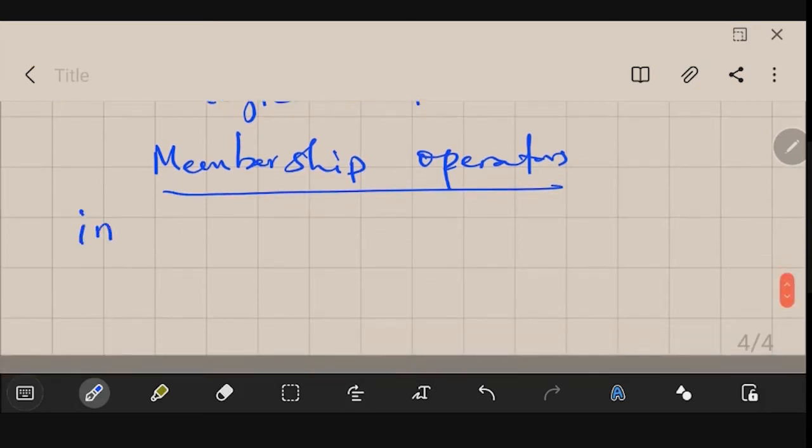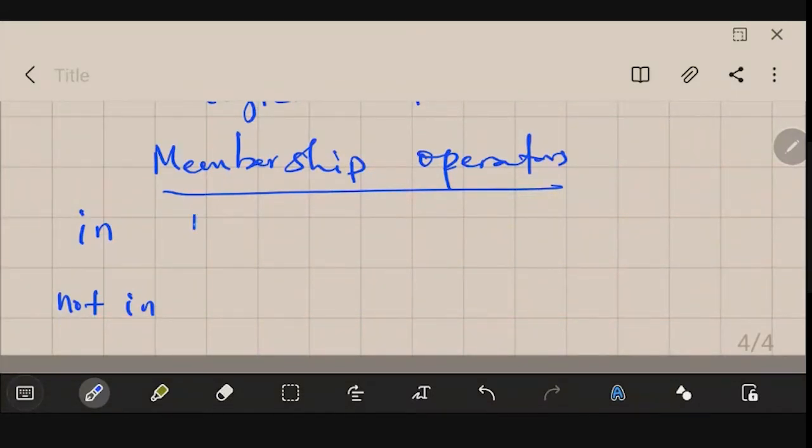The membership operators are like this: one is in, the other is not in. When we test conditions, we will be using these membership operators. Let's see what their jobs are. First is in.